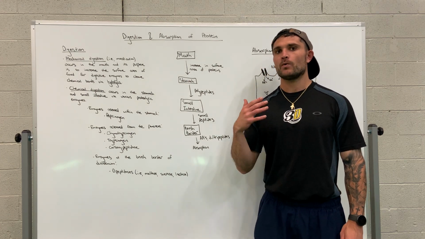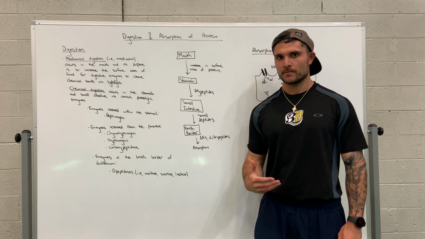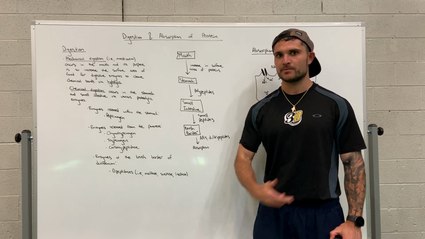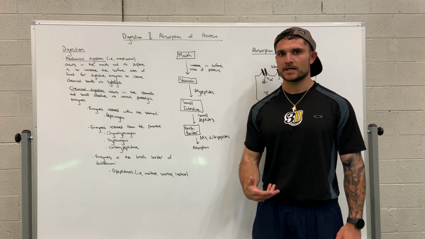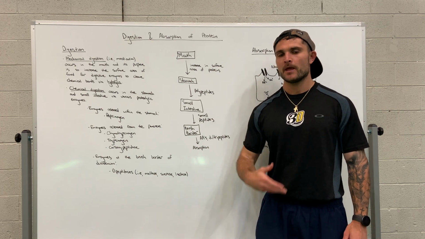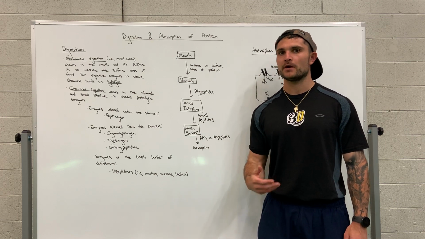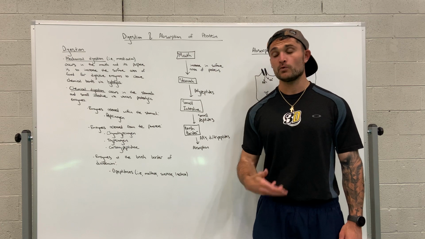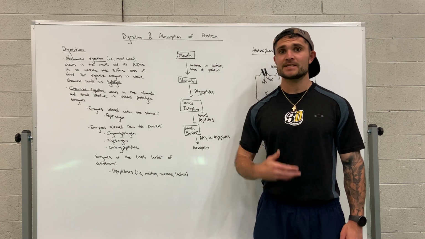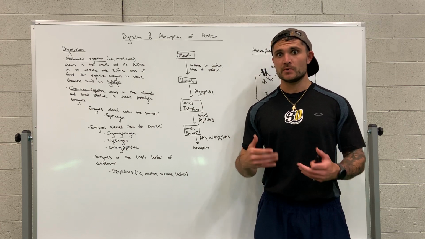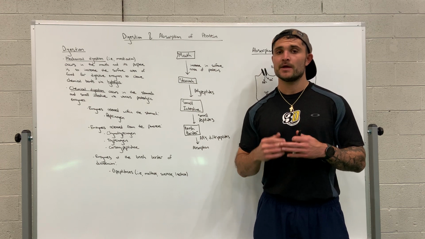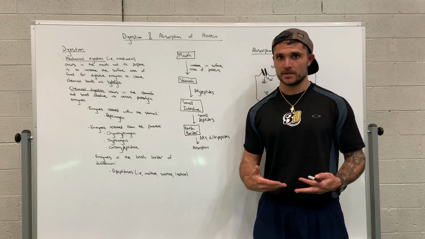Okay? Now, mechanical digestion, also known as mastication or simply chewing, is necessary in the process of digestion in order to increase the surface area of food molecules for digestive enzymes to interact with the peptide bonds that are present within protein molecules.